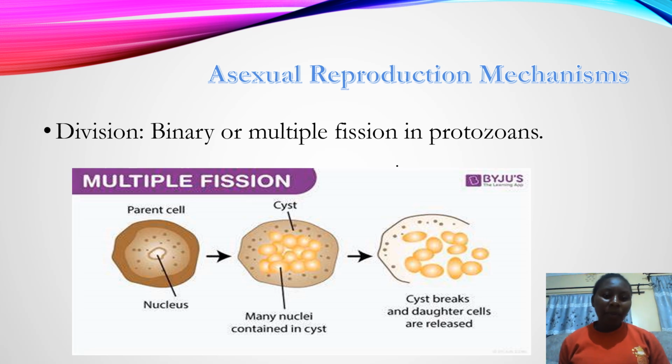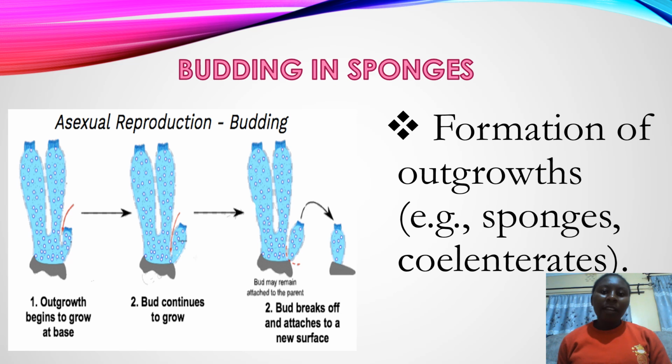For instance, here we have this parent nucleus dividing, consisting of very many other nuclei in the cyst, and then the cyst ruptures and the daughter cells are released to grow independently. That is multiple fission and binary fission in protozoans, mostly in foraminiferans. Then we have budding, mostly in sponges and hydrozoans.